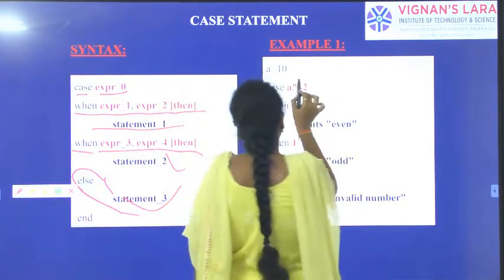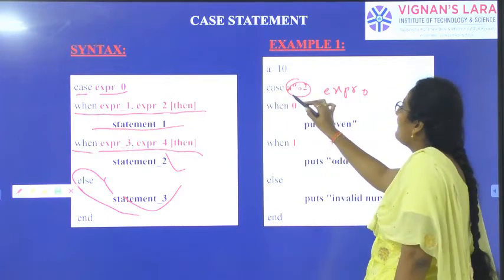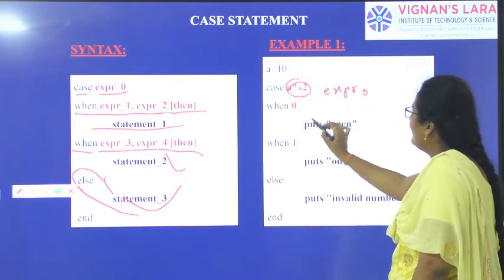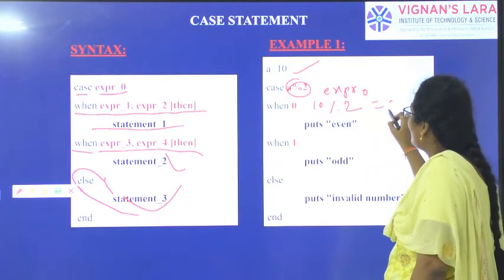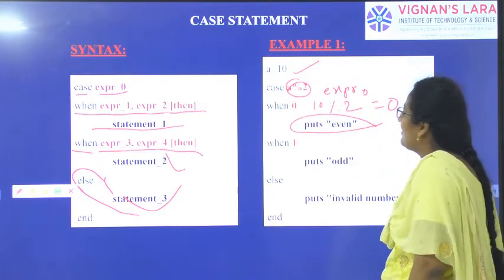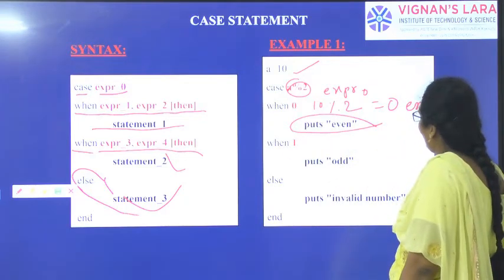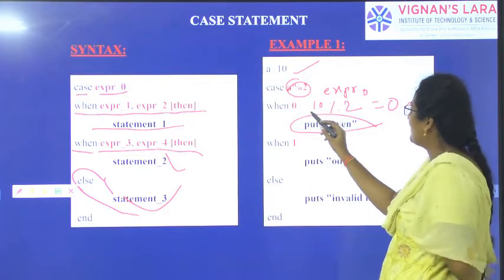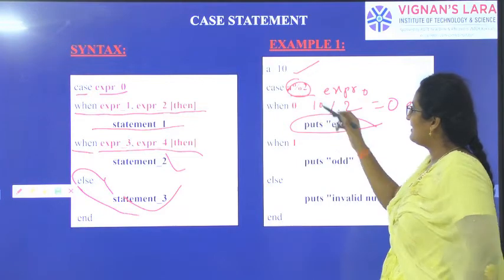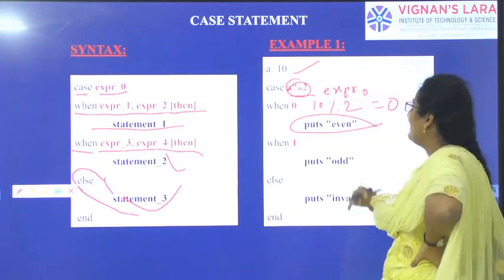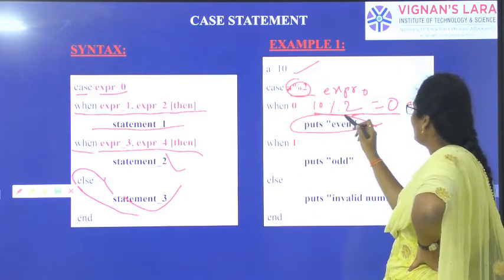So I have taken A equal to 10, expression 0. Expression 0 is A modulo 2, where the A value is 10. So when 10 modulo 2 is 0, I should put statement 1 as even. Second one, expression 1 and expression 2. Expression 0 is A modulo 2. Expression 1 is 10 modulo 2. Expression 2 is 10 modulo 2 equal to 0.